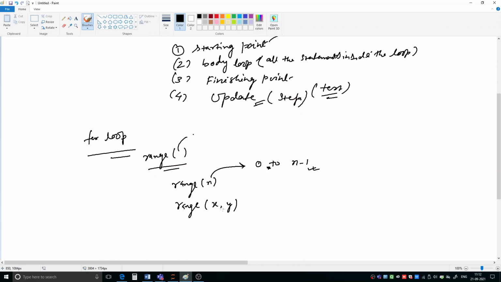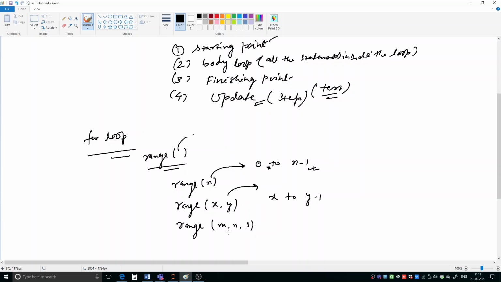Okay. Next you can write it like this, range(x, y). Here now we have given two values, x and y. So it means that it will start from x and it will go up to y minus 1. x to y minus 1. Okay?